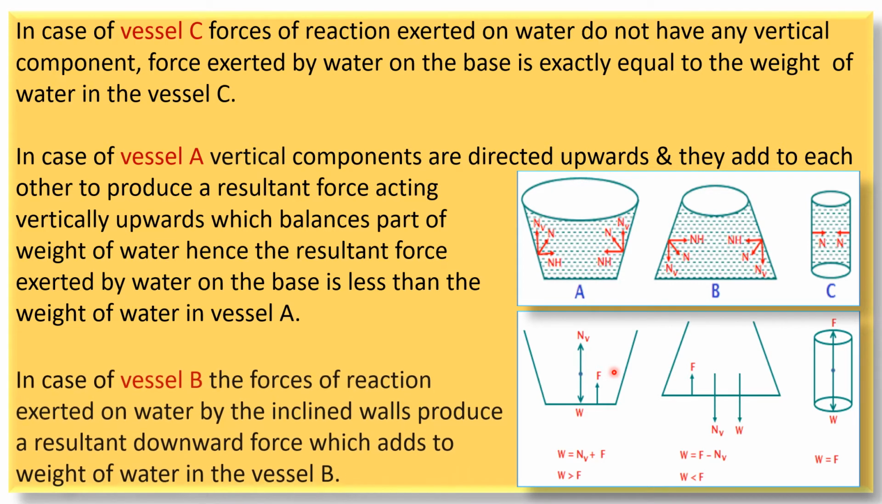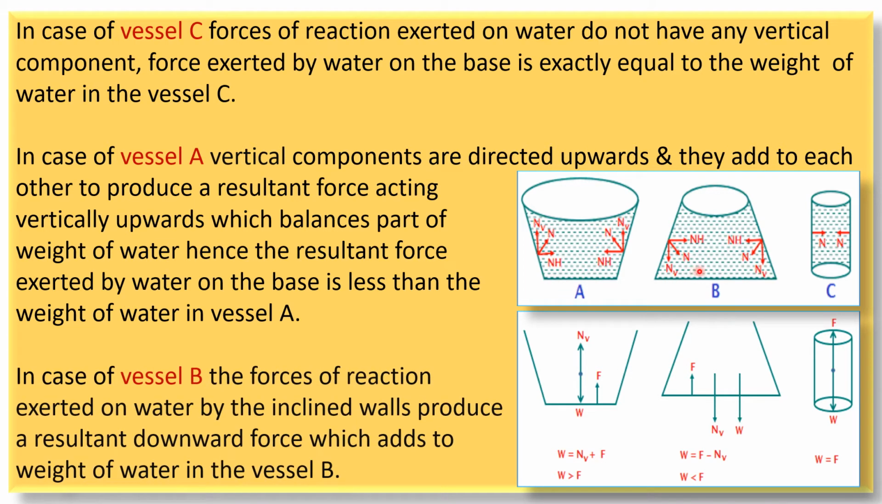Now we'll consider the condition in vessel B. So again the walls exert the force of reaction on the liquid which is normal to the inclined wall surface. Again this can be resolved into two components, horizontal and vertical.